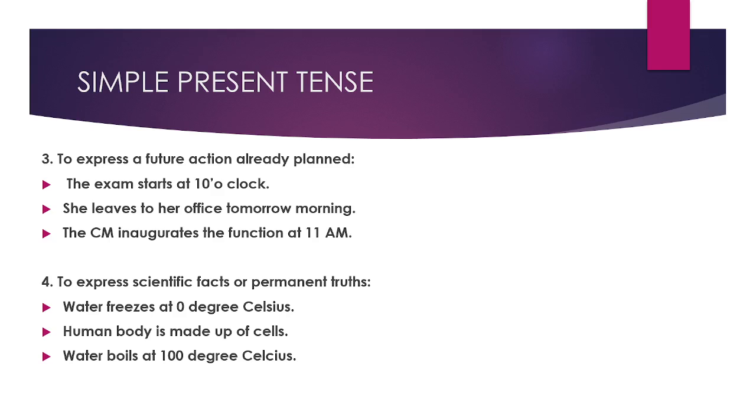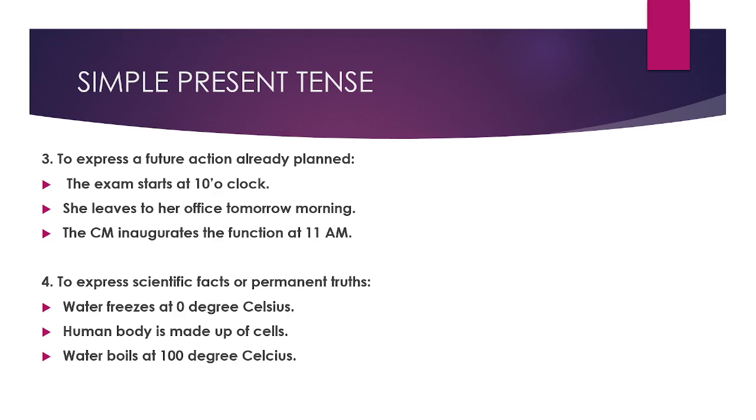The exam starts at 10 o'clock. She leaves to her office tomorrow morning. The CM inaugurates the function at 11 a.m. So here, the exam starts at 10 o'clock. Imagine that the exam is tomorrow. I am having an exam tomorrow, and the exam is planned to start at 10 o'clock.